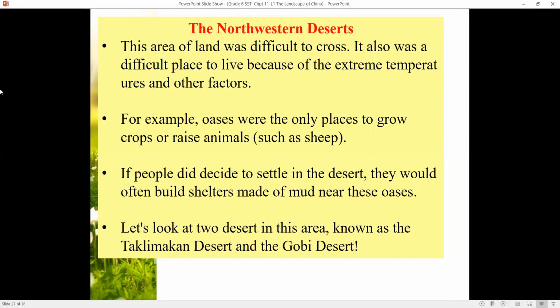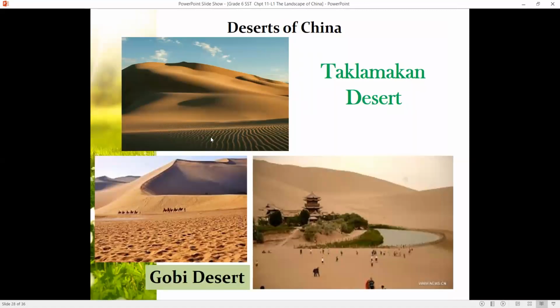If people did decide to settle in the desert, they would often build shelters made of mud near these oases. Why would they make houses made of mud? Yes, they would make houses made of mud because mud would keep them cool during the heat. Let's look at the two deserts in this area, known as the Taklamakan Desert and the Gobi Desert. Here's the Taklamakan Desert and here is the Gobi Desert. You can see this is a desert, a small oasis, a fresh, you can see this water over here. So this is what we mean by an oasis.